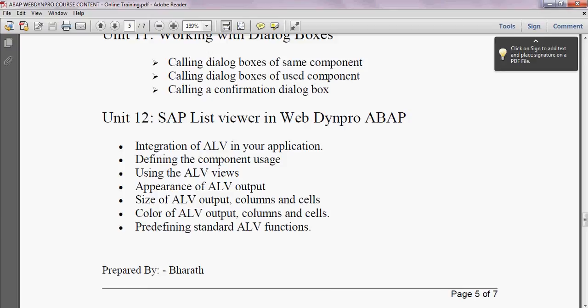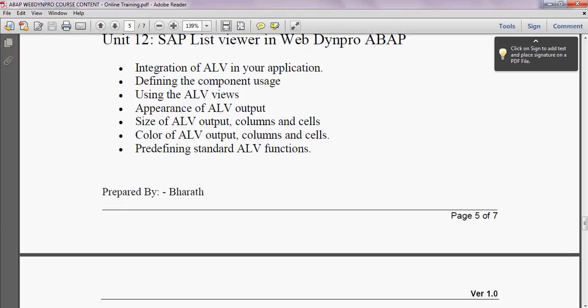An ALV table has a set of standard properties already delivered by SAP. We have sort functionality, filter functionality, and settings. All these are provided within standard SAP. So to achieve the ALV table in WebDynpro ABAP, we will have to take the help of a standard WebDynpro component, which will be covered in this particular introduction session.